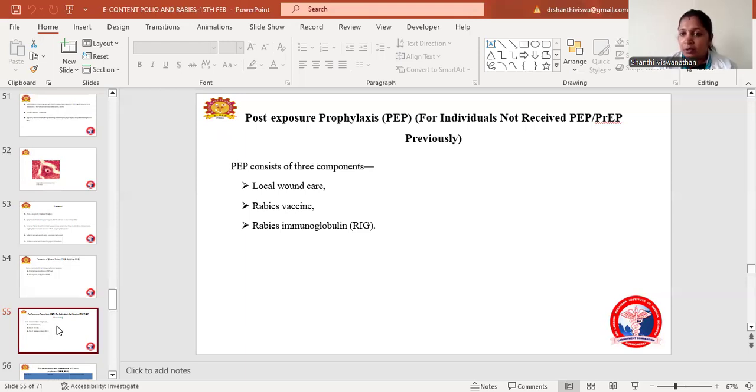So first thing, once a dog bite occurs, we have to provide local wound care. We have to wash the wound with soap and water. Second thing, we have to give a rabies vaccine. And third, we have to give rabies immunoglobulin.